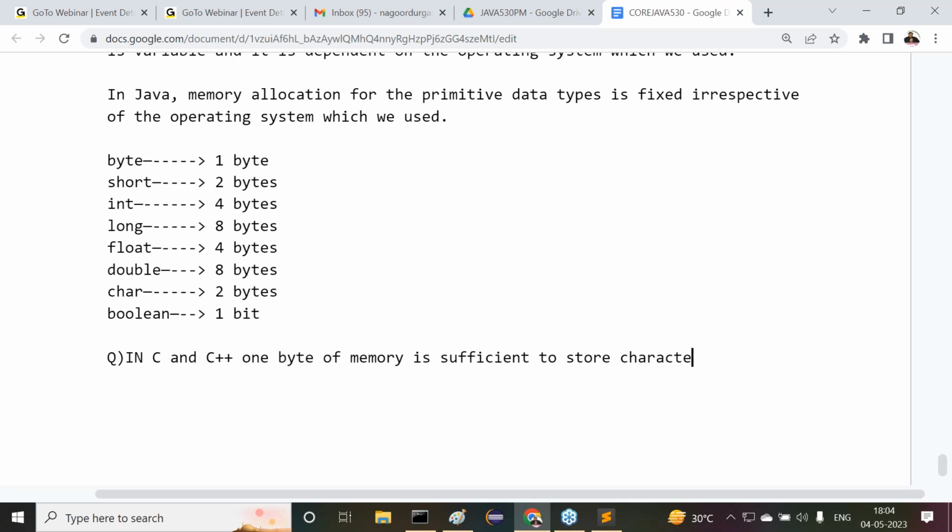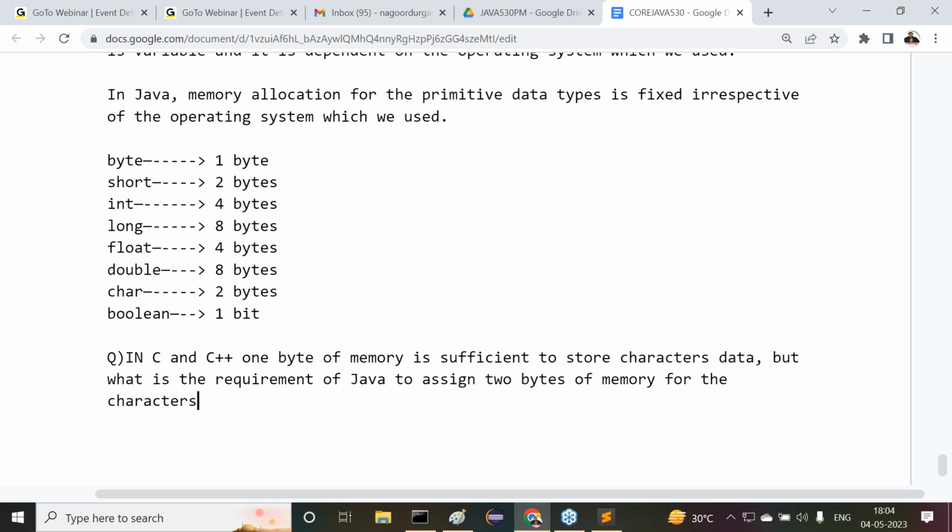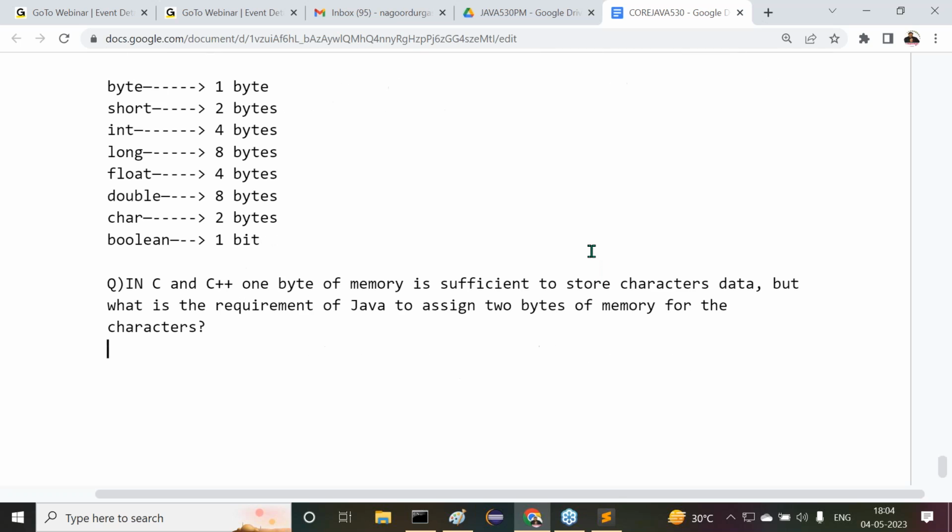But what is the requirement of Java to assign 2 bytes of memory for the characters?